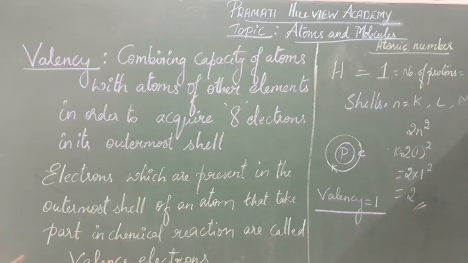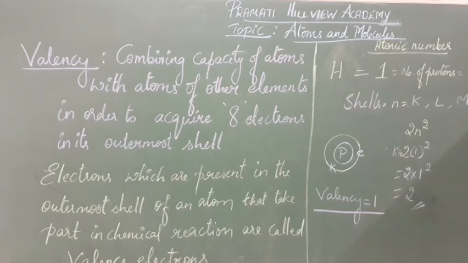Regarding valency, you will learn now, and later we have to understand what valence electrons are. Valence electrons are the electrons which are present in the outermost shell of an atom and take part in chemical reactions. Those that take part in the chemical reaction are called valence electrons. So valency is the combining capacity of an atom of an element. Valence electrons are the electrons which are present in the outermost shell.